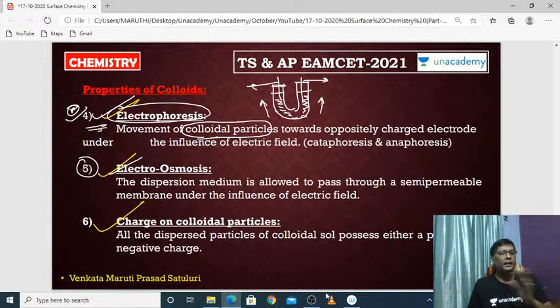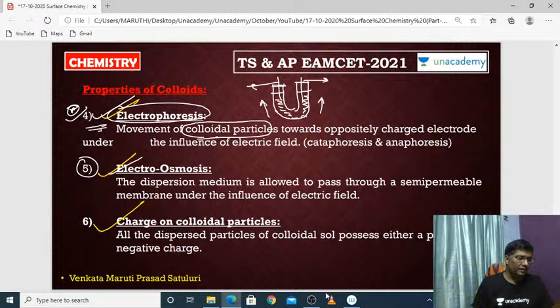The movement of the solvent particles from the low concentration side to the high concentration side is called osmosis. Very good morning.